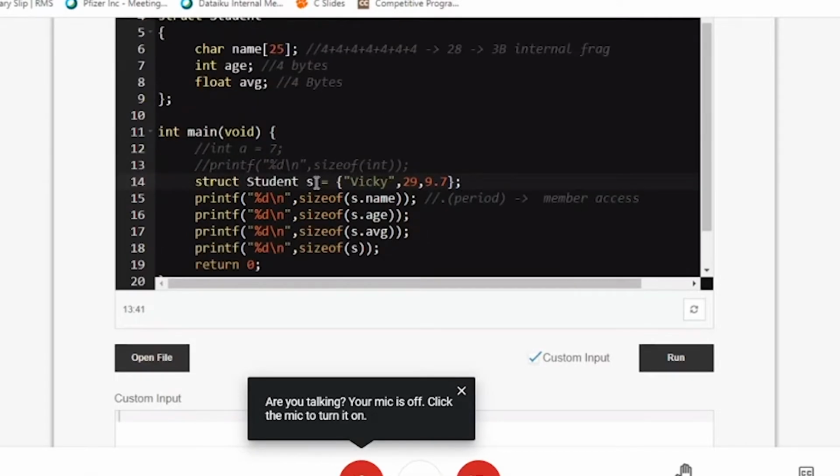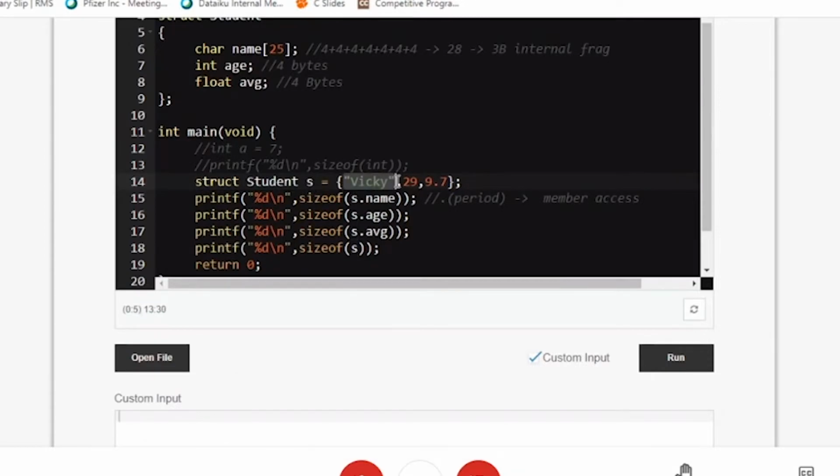So see what happens. S is a data variable of type struct student where the first member is name. Whatever I've written here goes to this particular place. It is only 5 characters, but I have reserved 25, and the computer is giving me 28. So 23 rooms are waste. Next is 29, for which 1 byte is enough, but I requested 4 bytes because my computer's basic room is 4 bytes, so 3 bytes are waste. Again, floating point. These are wastage of spaces, and this wastage we call internal fragmentation.